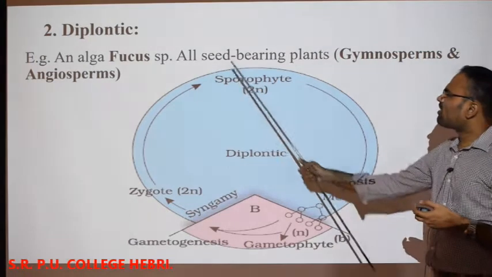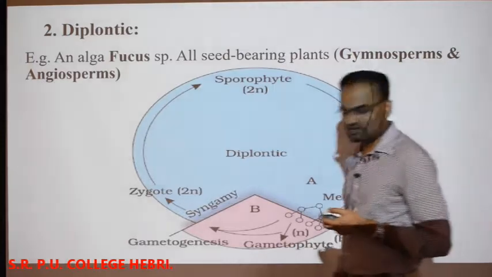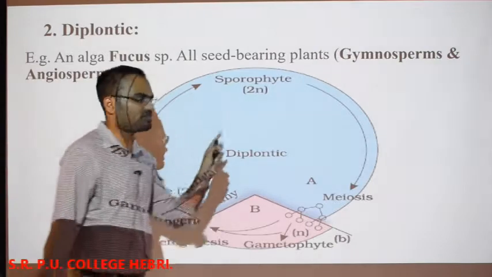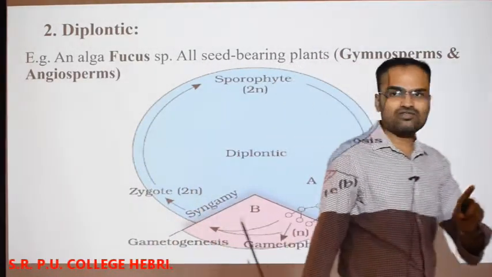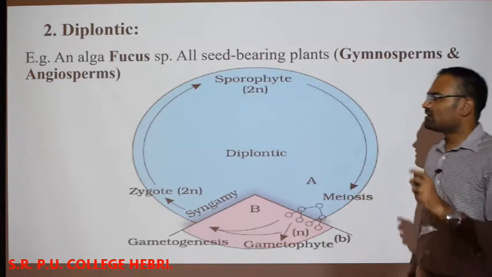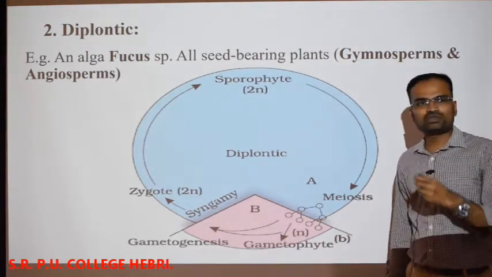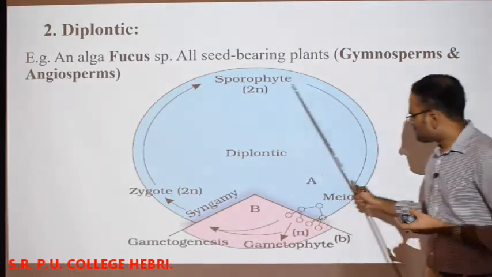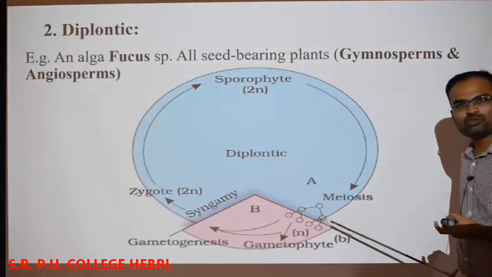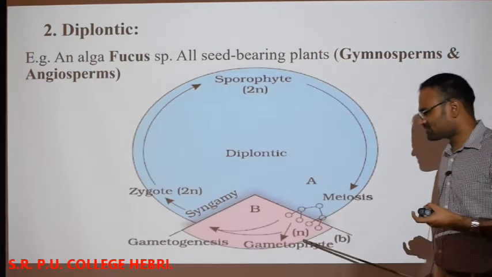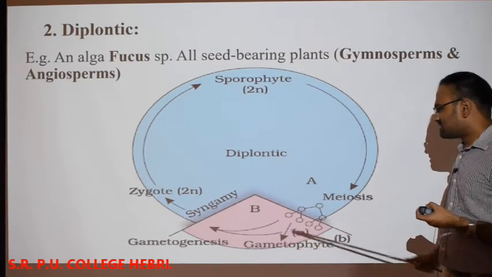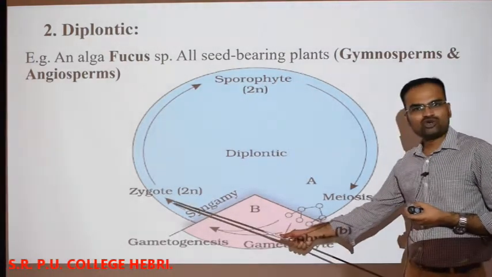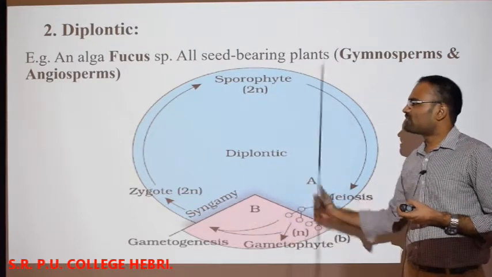One more important thing, all seed bearing plants. Which are those seed bearing plants? Gymnosperm and angiosperm, okay. Both gymnosperm and angiosperm are examples for diplontic type of life cycle. In a gymnosperm and angiosperm, the dominant plant body is sporophyte, okay. Sporophyte, by meiosis, what is it going to produce? Gametes, isn't it? So those gametes will fuse. That process we call syngamy. Zygote is going to form. Again zygote is going to develop into a sporophyte.